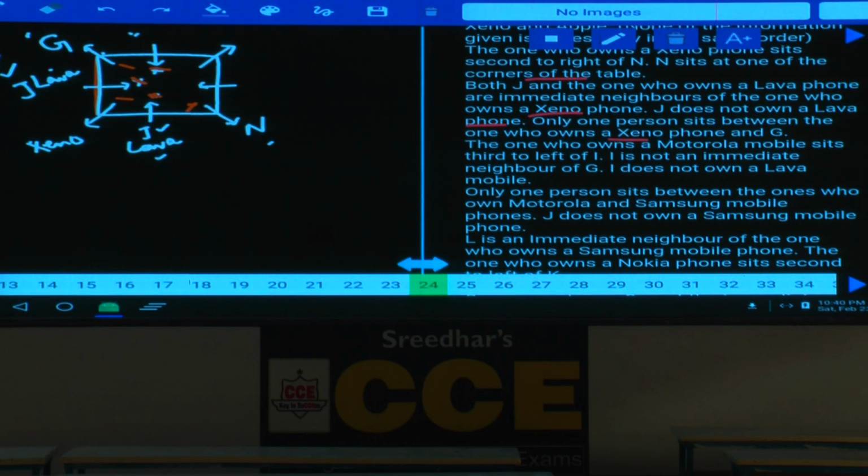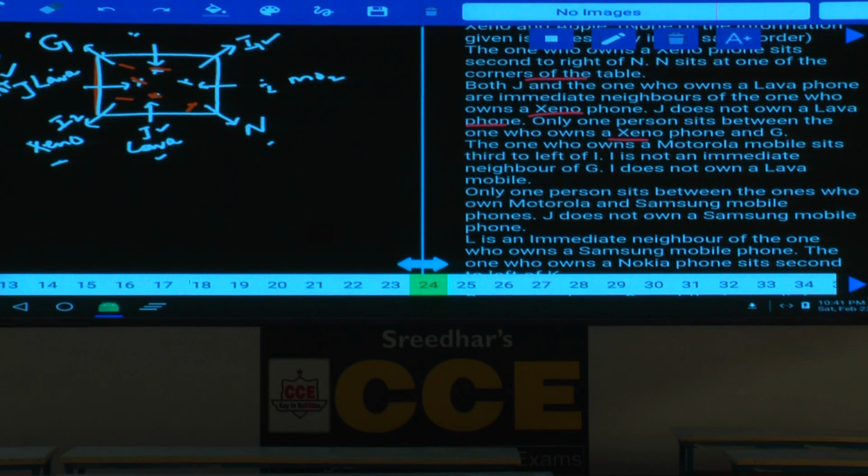Now, if I is here, the one who owns Motorola sits third to the left of I. 1, 2, 3, Motorola must be here, isn't it? Or if I is here, third to the left of Motorola is Geno, hence I cannot be here. There are only 2 possibilities for this I. I can be either at this place or I can be here, isn't it? If I1 is here, Motorola must be here. Or if I2 is here, 1, 2, 3, Motorola must be here.